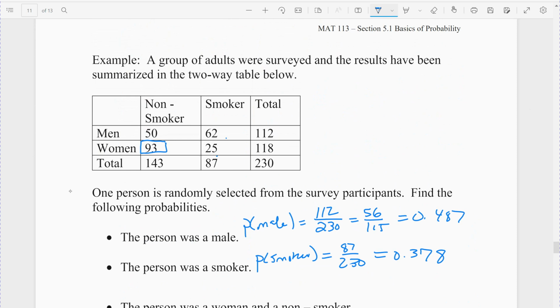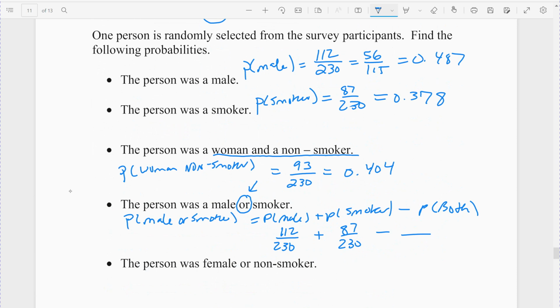But we did have some overlap, right? If I look at the men, this is how we get the men. Out of the 112, 50 were non-smokers, 62 were smokers. Out of the smokers, out of the 87, 62 were men, 25 women. So again, it's that overlap. Even though it's not a Venn diagram, there was overlap. When I counted the men, I counted that 62, and when I counted the smokers, I counted that 62. I don't want to count the 62 male smokers twice, so I've got to make sure we subtract that. Whenever there's overlap, I've got to remember to subtract.